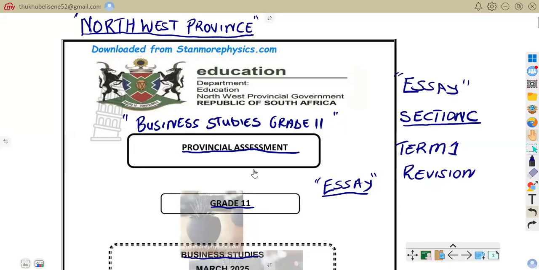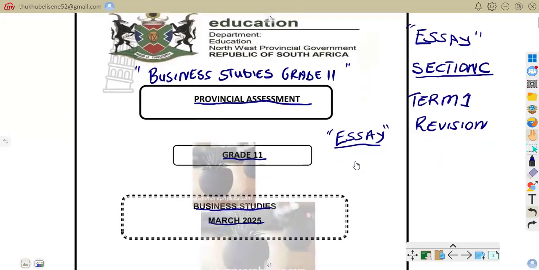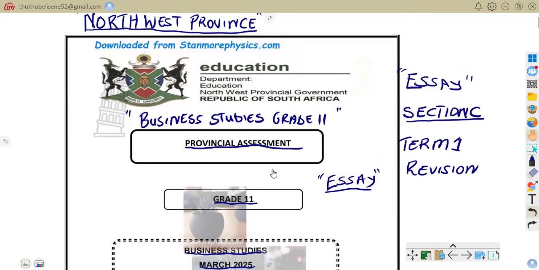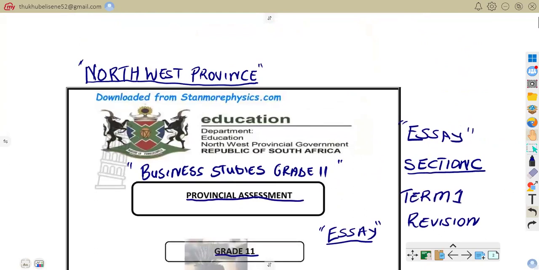We are on Business Studies grade 11. So we are going to do essay, which is section C. So you're going to do our revision on essay, which is section C. We are going to prepare ourselves with the paper which was written in March 2025, and this paper was written in Northwest Province.